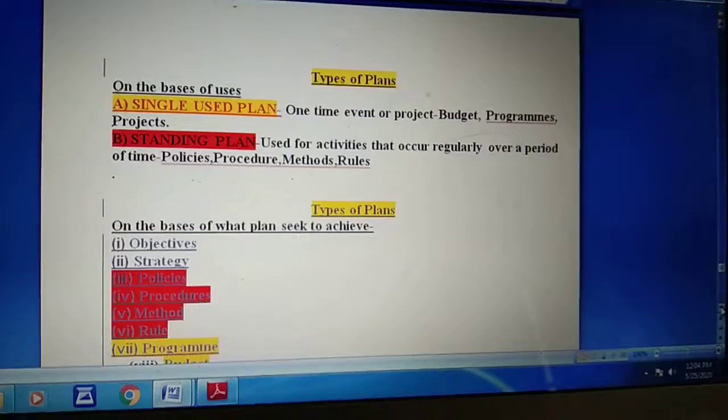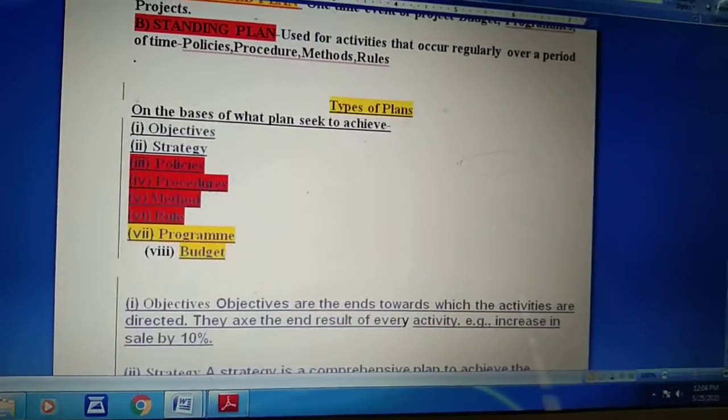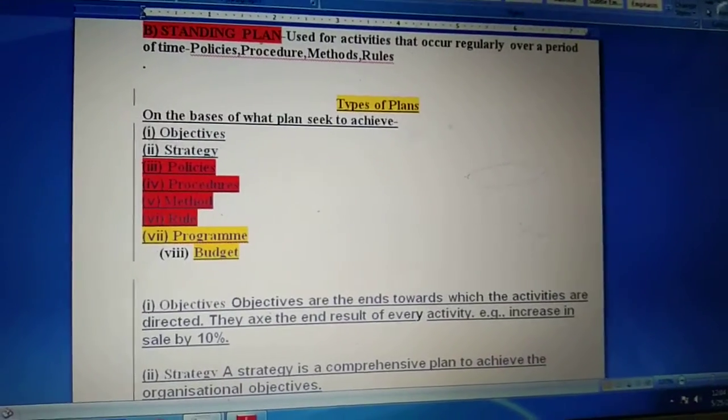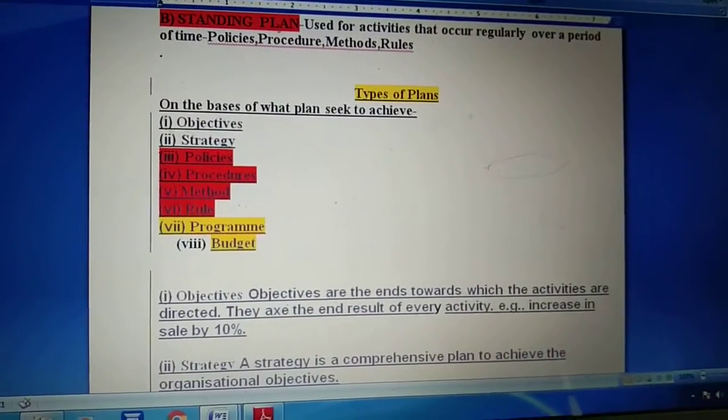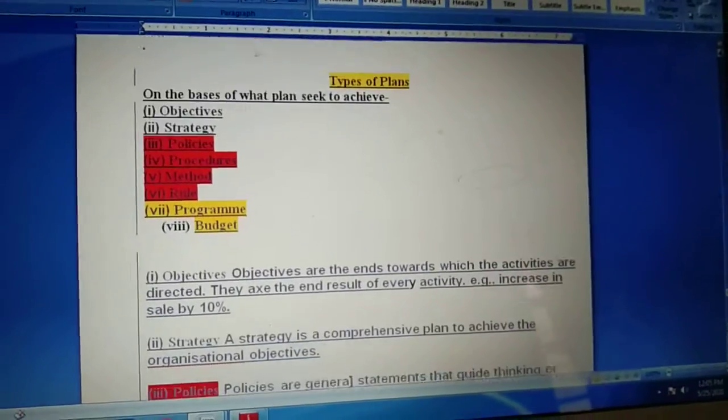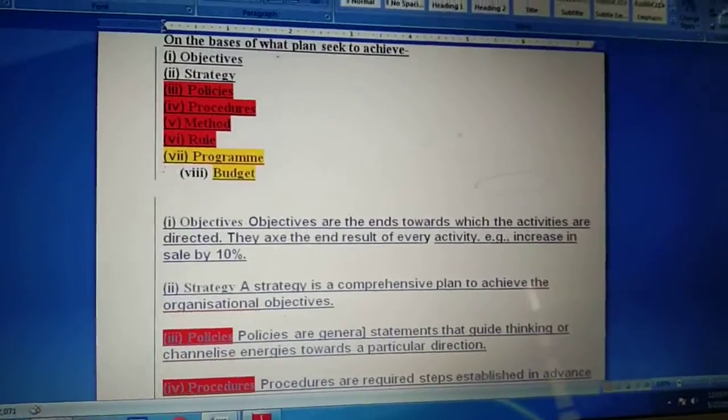Now next we have the types of plan on the basis of achieving objectives. This is what we are going to cover in our syllabus also: objective, strategy, policy, procedure, methods, rules, program and budget. So now I hope you have understood the different types of plan.